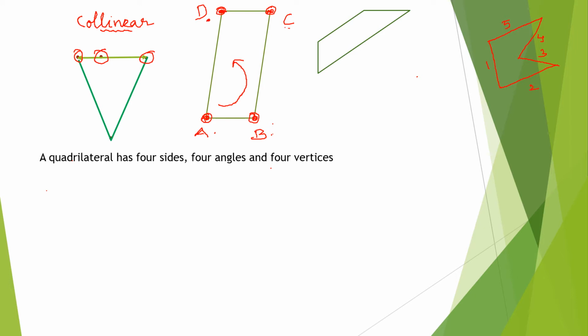Okay. D, A, B, C. We get it as D, A, B, C. Now, switch off your microphone, dear. It's all right. Now, this is the anti-clockwise direction we have done. If we are doing it in clockwise direction also, we can name it. Either we can go anti-clockwise or we can name it in clockwise direction as well.